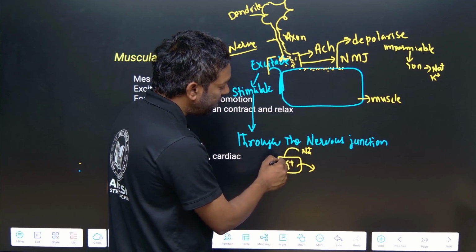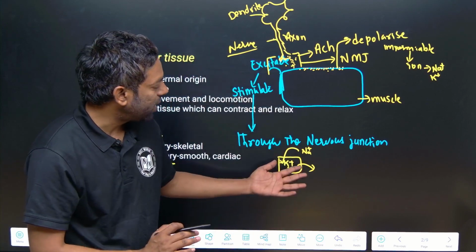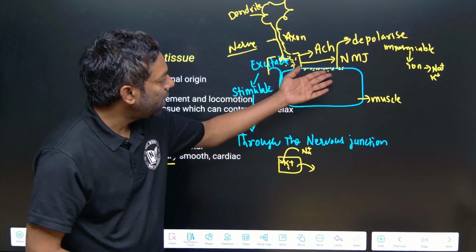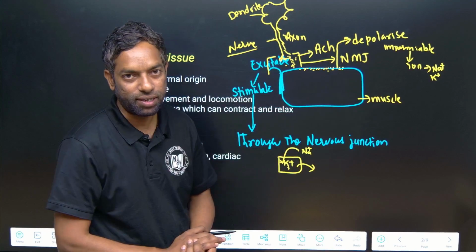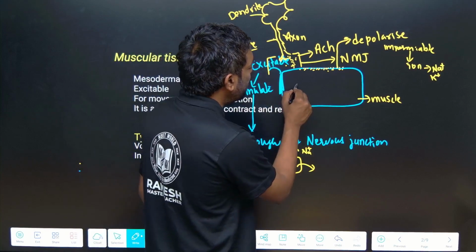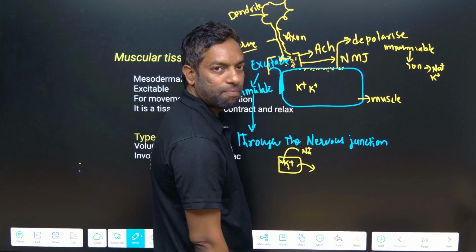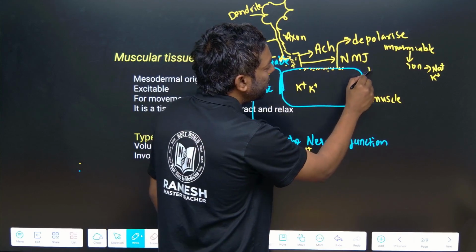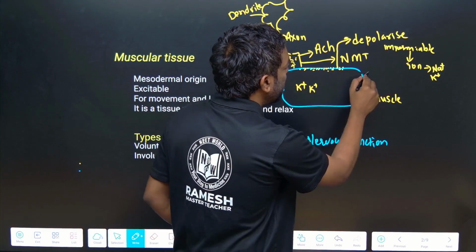Sodium always tries to go in. So here, in the polarized state, potassium is abundant within the cell, and sodium is outside.